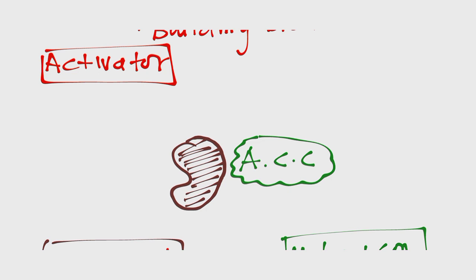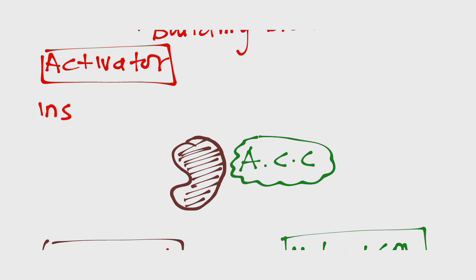So insulin promotes building, while glucagon promotes breakdown. That's why insulin is called an anabolic hormone, and glucagon is a catabolic hormone. Insulin activates the building of fatty acids by activating this enzyme. Now remember, this enzyme is activated when it has no phosphate groups, or when it loses phosphate groups, it's going to be activated.